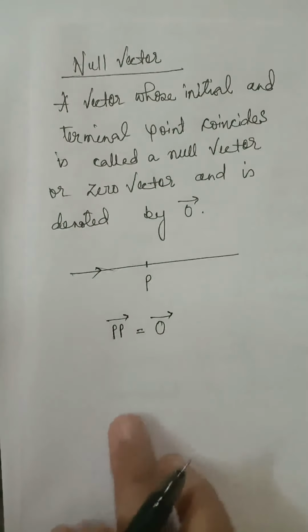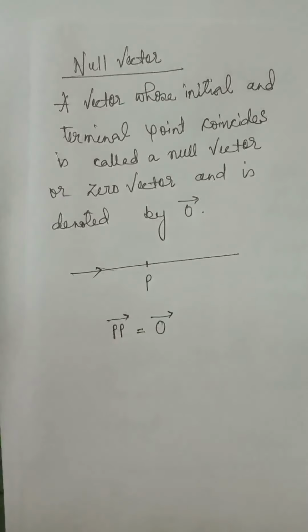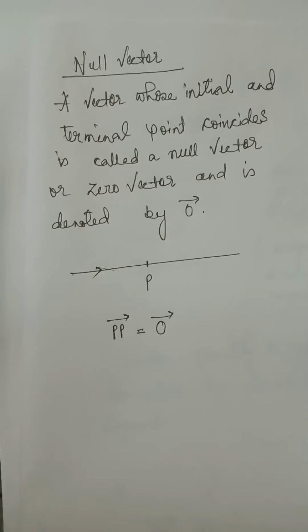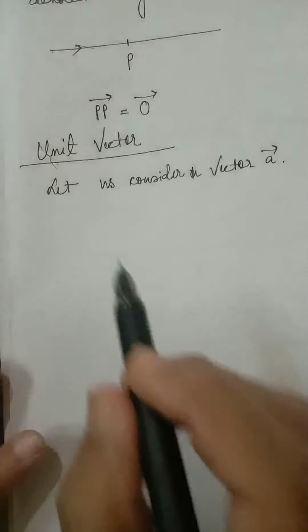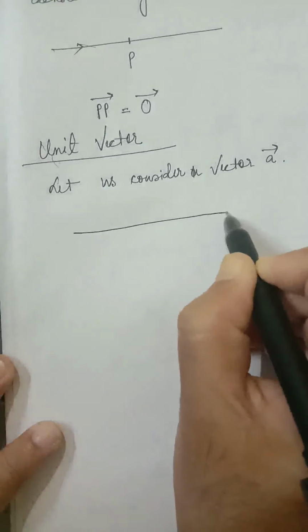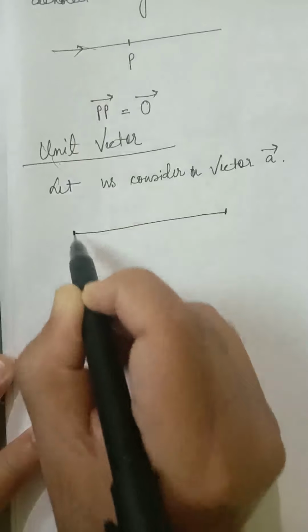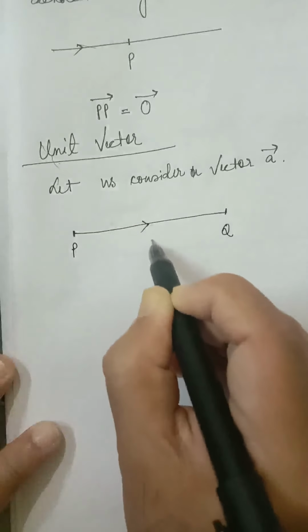A vector whose initial point and terminal point coincide is called a null vector. The direction of a null vector is indeterminate. We cannot determine the direction of a null vector. And now I will define unit vector. Let us consider the vector A. Suppose this is vector A. This is the initial point, this is the terminal point.